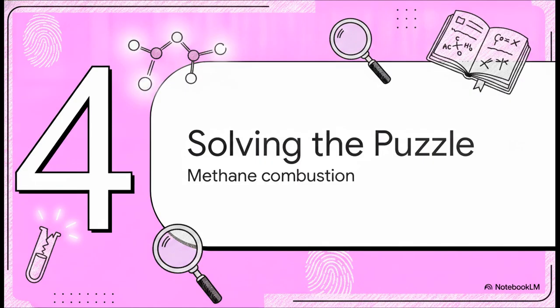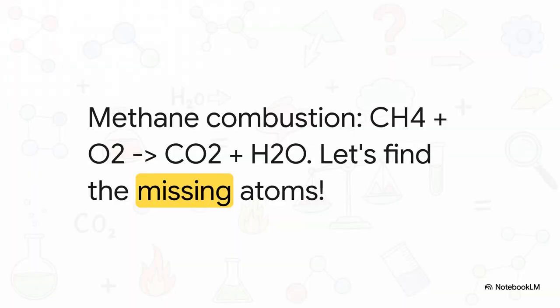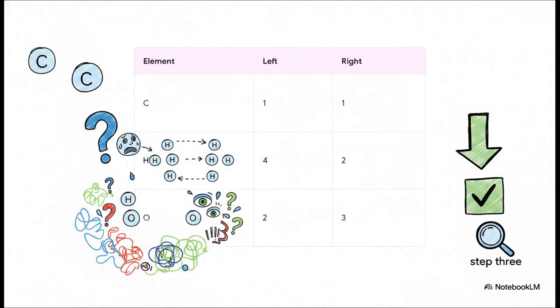It's time to walk through a live crime scene and actually put this hit and trial method to the test. Let's get our hands dirty. Okay, here's our scene. The raw, unbalanced reaction for burning methane. We've got our reactants going in, CH4 and O2, and our products coming out, CO2 and H2O. At first glance, our hydrogen and oxygen suspects are definitely mismatched. Setting up this suspect tracking table makes the crime blatantly obvious.